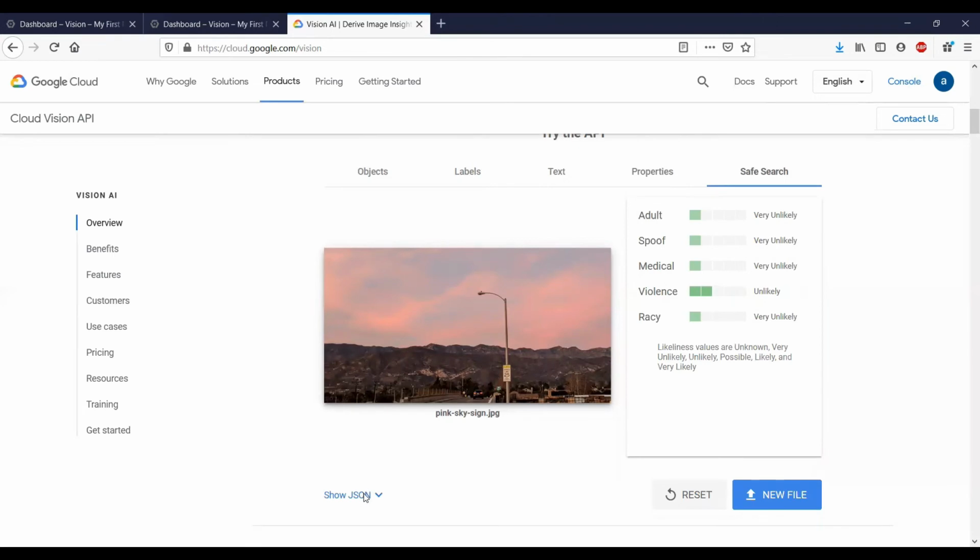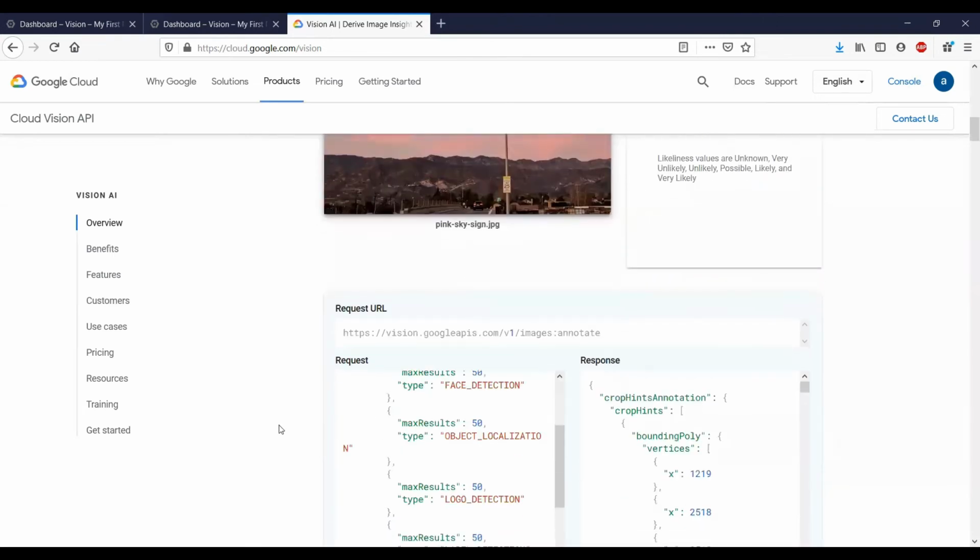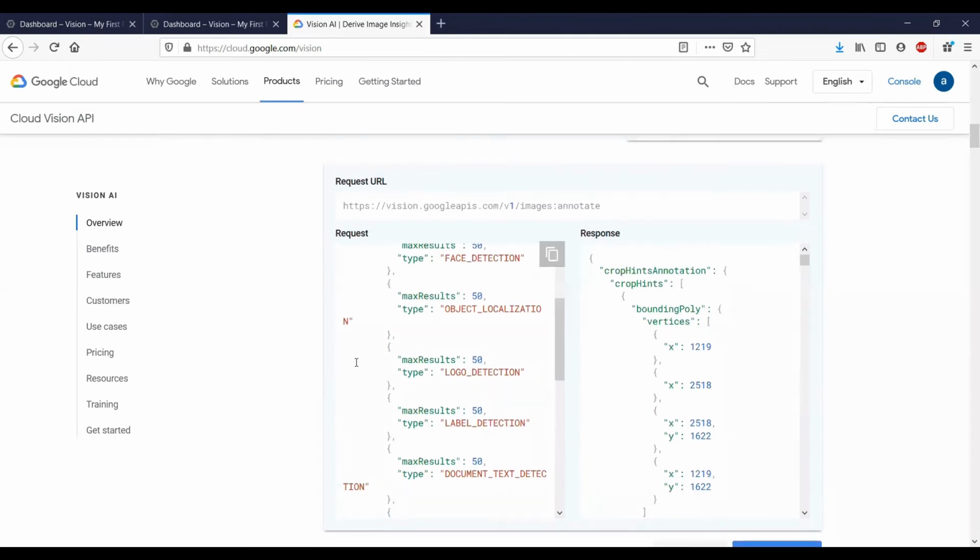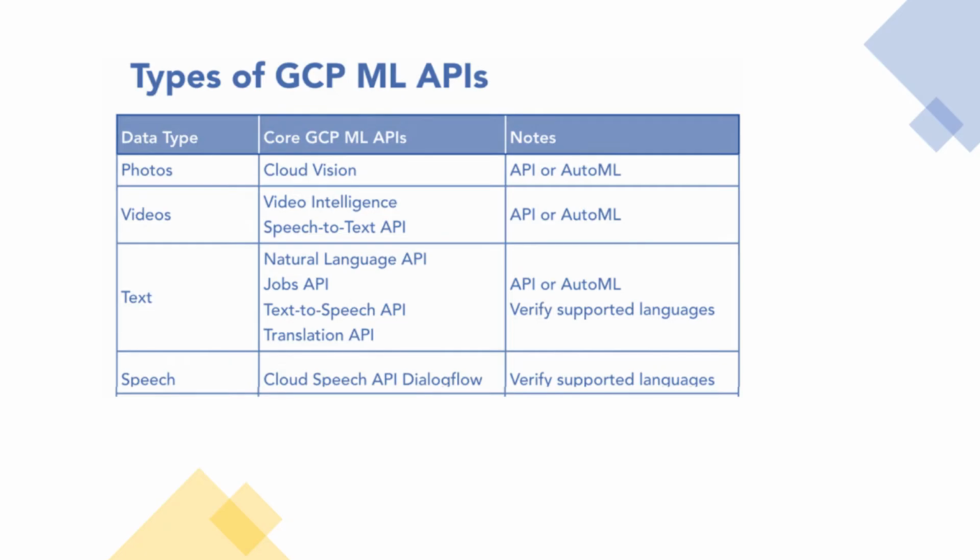This is just a great way to get started learning about the information that's returned by default in the Vision API. As I've told you, there are a lot of APIs like the Video Intelligence API, Cloud Natural Language API, Text to Speech API, Cloud Translation API, and many more. But currently, Google does not allow us to try them for free like we did with the Vision API for images, so we will skip those for now. But you can feel free to explore them and get more information from cloud.google.com, by going to AI and ML products.